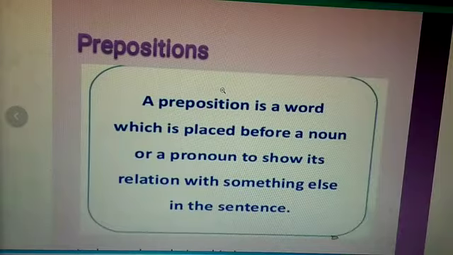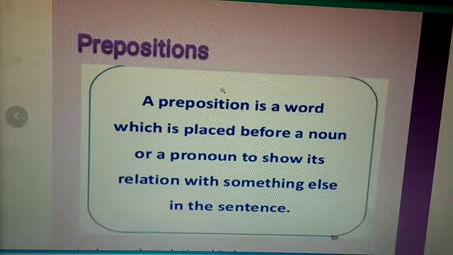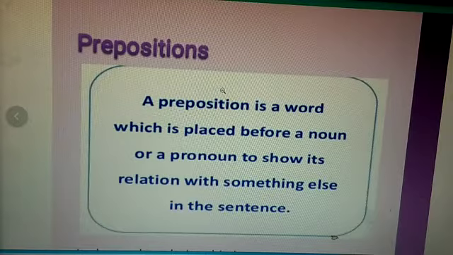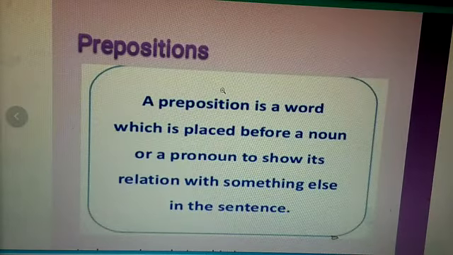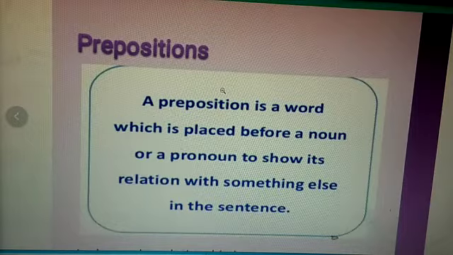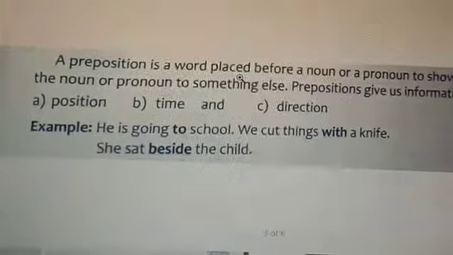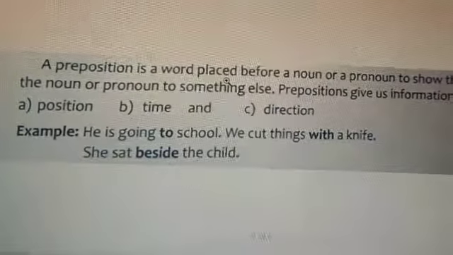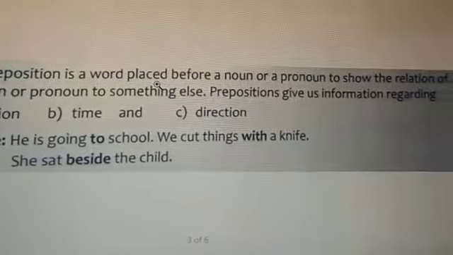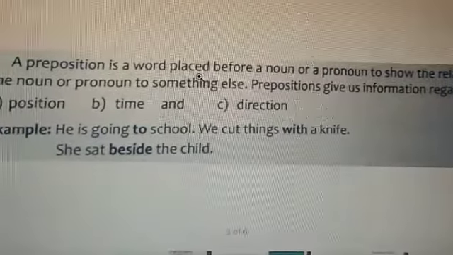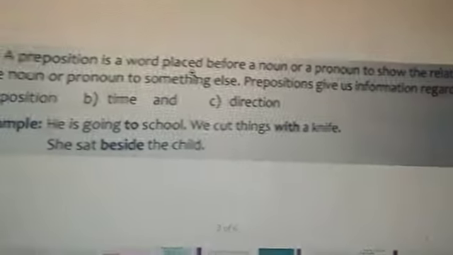First we shall see the definition of a preposition. A preposition is a word which is placed before a noun or a pronoun to show its relationship with something else in a sentence. In other words, a preposition is a word placed before a noun or a pronoun to show the relation of the noun or pronoun to something else.